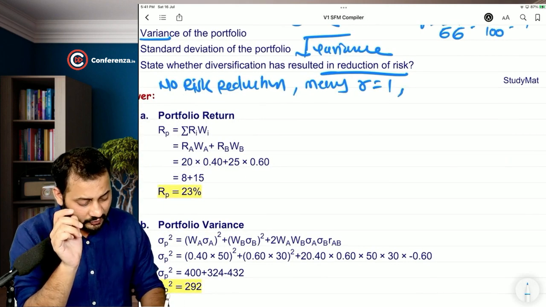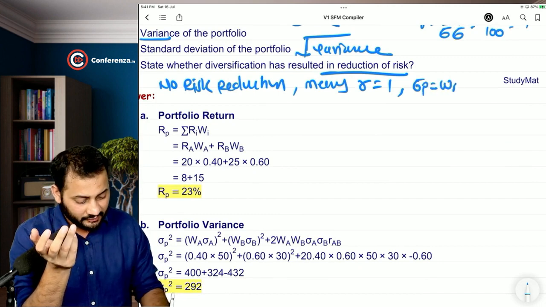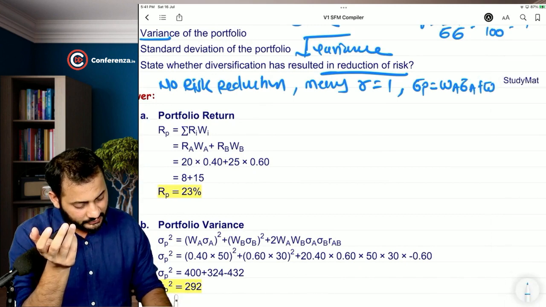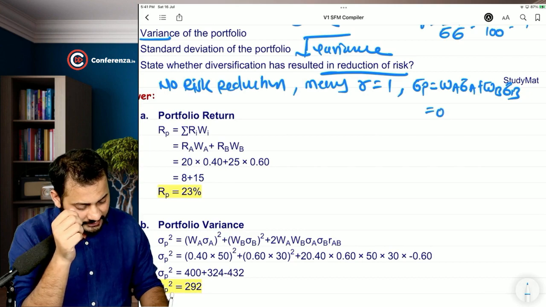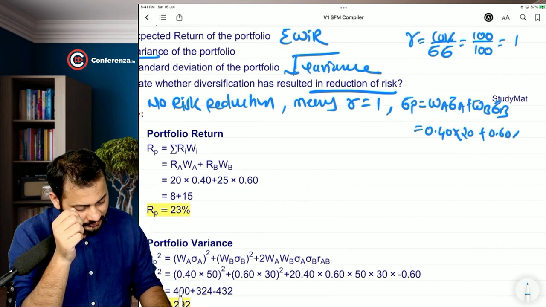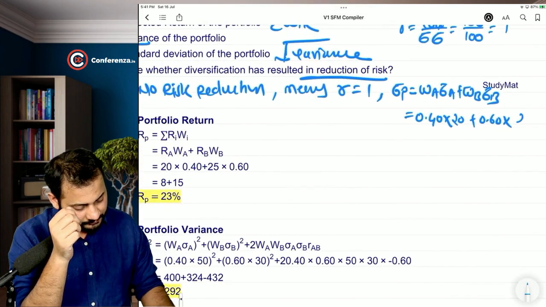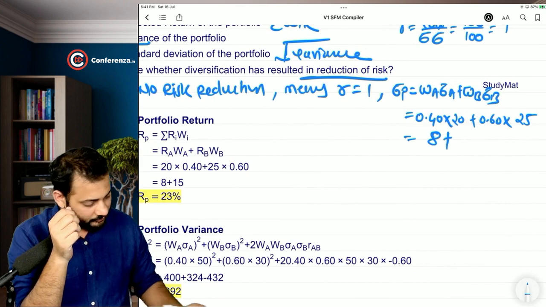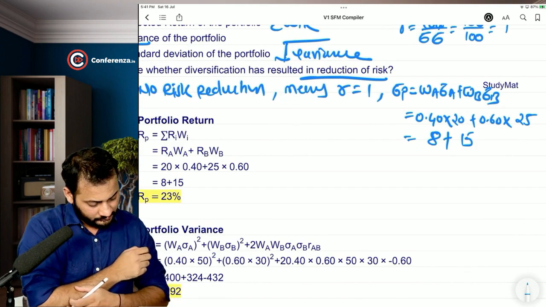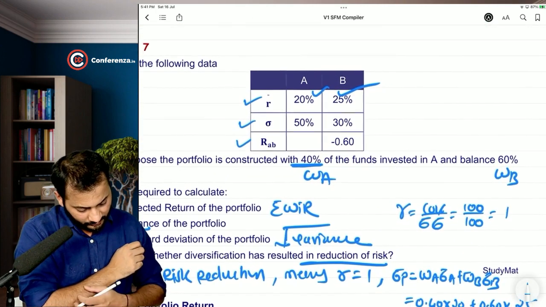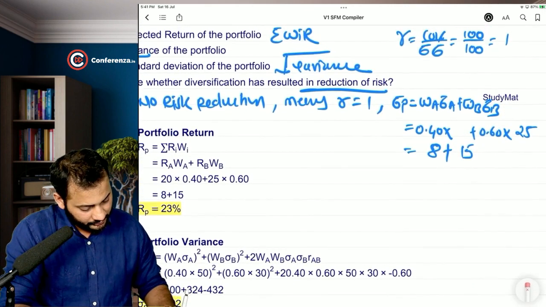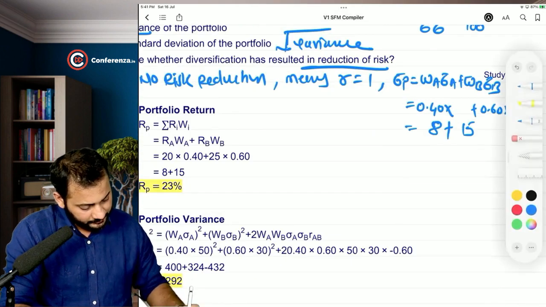And if R is equal to 1, can I say that the portfolio risk is nothing but the weighted average? Weight of A, standard deviation of A, plus weight of B, standard deviation of B. So the weights are 0.40 into standard deviation 20 and 0.60 into 25. Have a look, 8 plus 15. Am I right? 40% in A. Sorry, I have taken wrong figures. It should be the risk, na, 50 and 30.